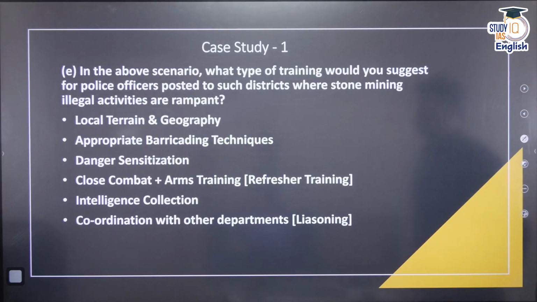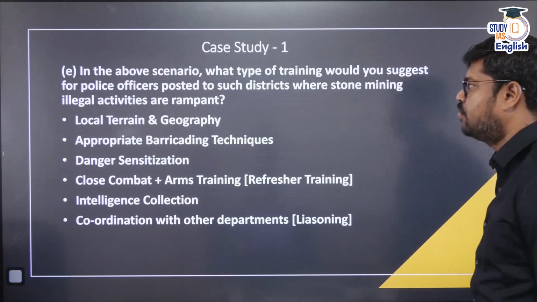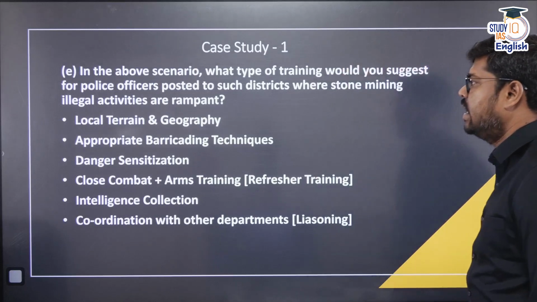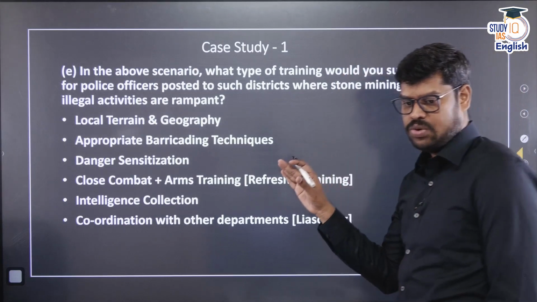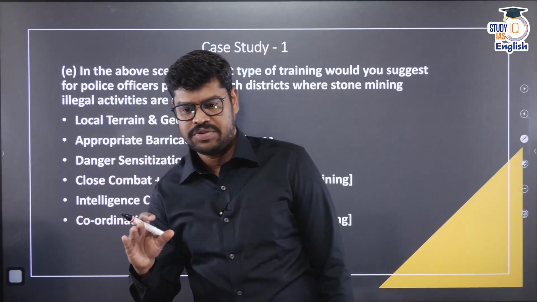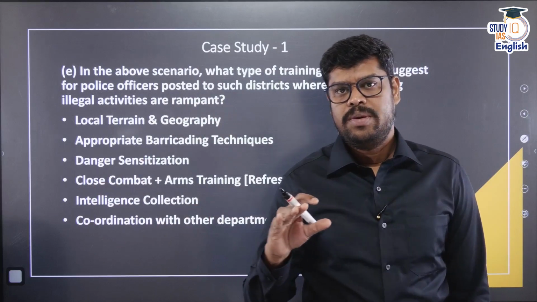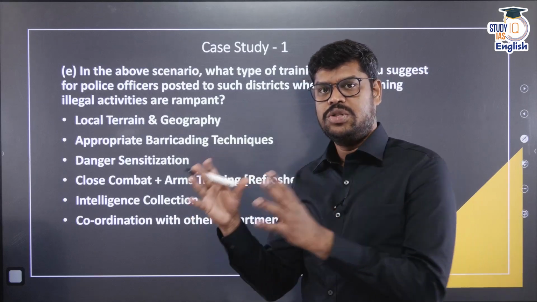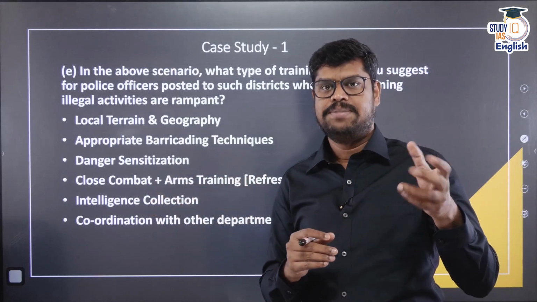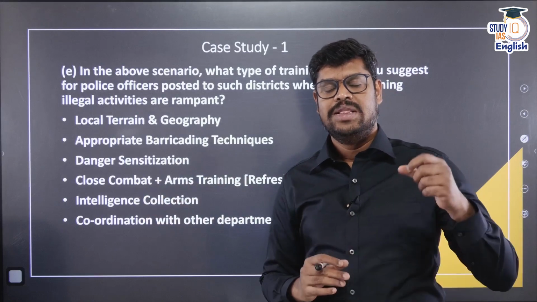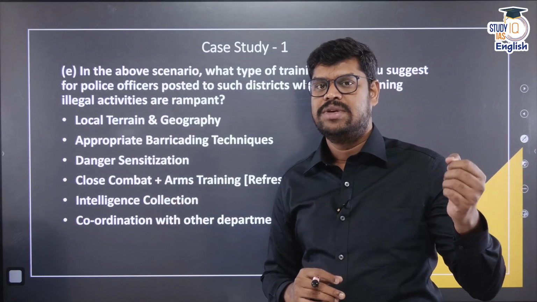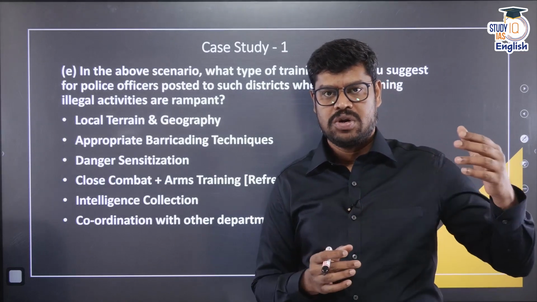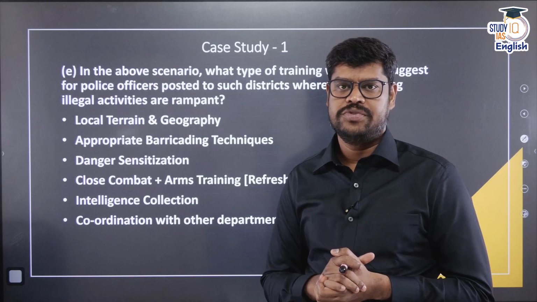In the above scenario, what type of training would you suggest for police officers posted in such districts where illegal stone mining activities are rampant? Here you can see one of the officers, a very young officer, lost his life, probably because although he was trying to ensure honesty and integrity, there were certain lapses in the standard operating procedure. There were certain lapses in the knowledge, there were certain lapses in the training. So, it is very important that these things are taken care of because we cannot afford to lose a lot of sincere and honest officers.